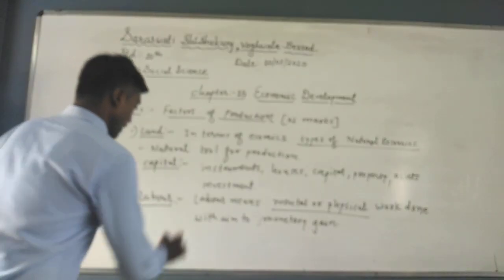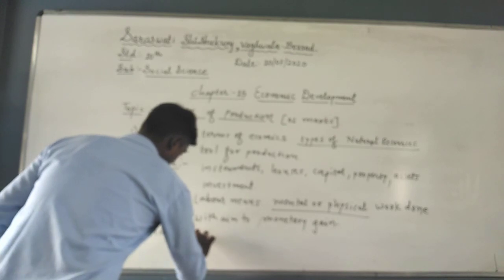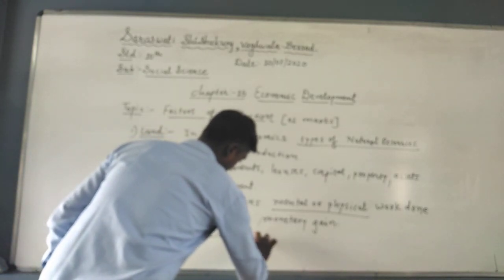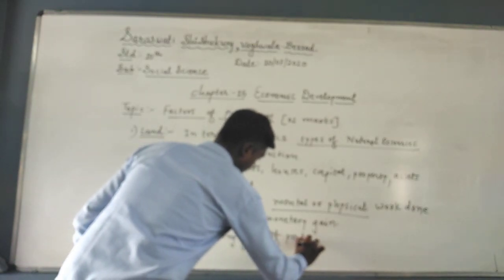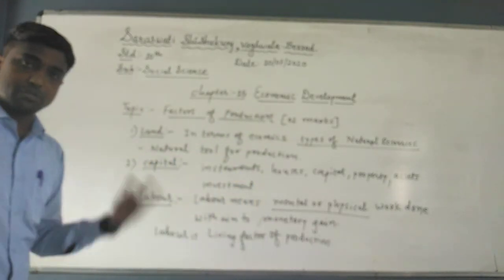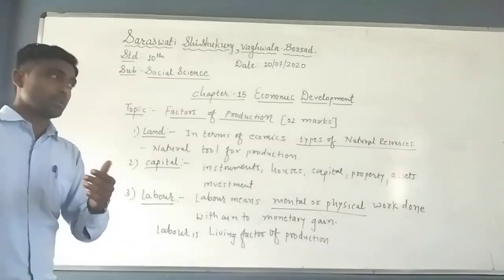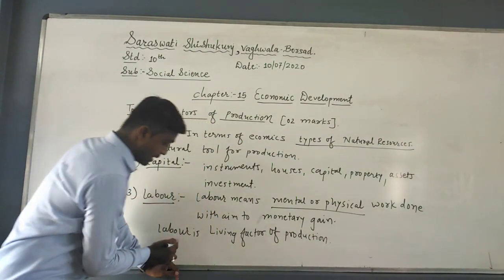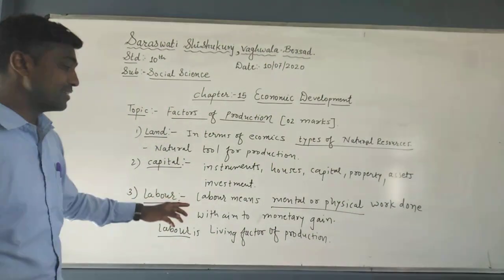So for example, another point of this labor is that it is the living factor of production. Generally, this can be asked as true or false, or a one word answer also. For example, which is the living factor of production? So the answer is labor. So you must remember these things. Now here we can add the examples also.